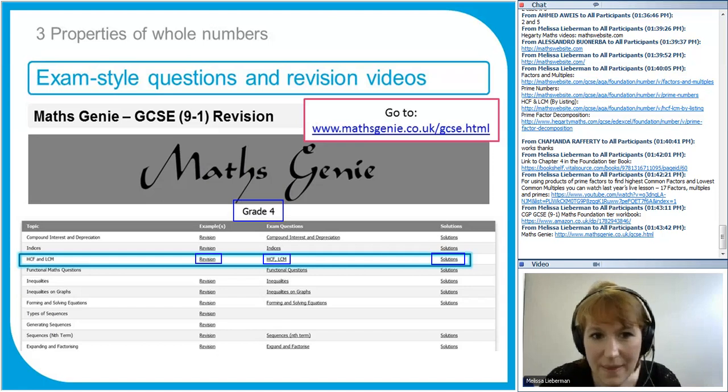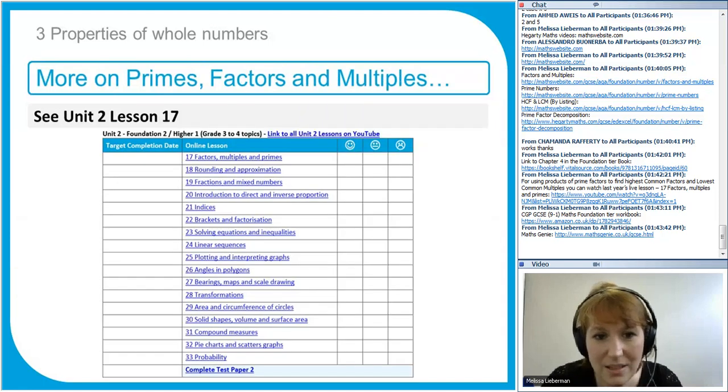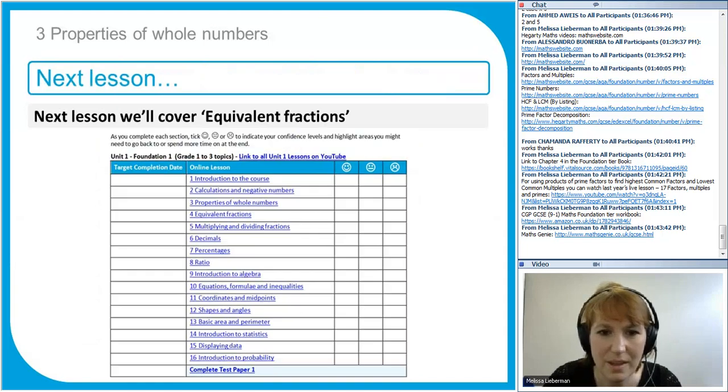And that's about it. If you want to jump ahead and do some more in-depth work on factors, multiples and primes, then you can just open up the study plan or go to the GCSE Maths lesson page and watch lesson 17. If not, just stop there and you can revise it and revisit it later on when you go on to Unit 2. Okay, that's it from me for today.